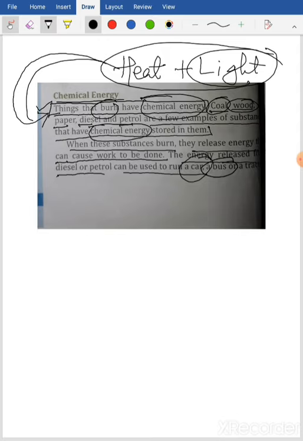The energy which is stored in fuels like diesel, petrol, kerosene, candle, LPG, the gas that your mother uses to cook the food, they all possess chemical energy.